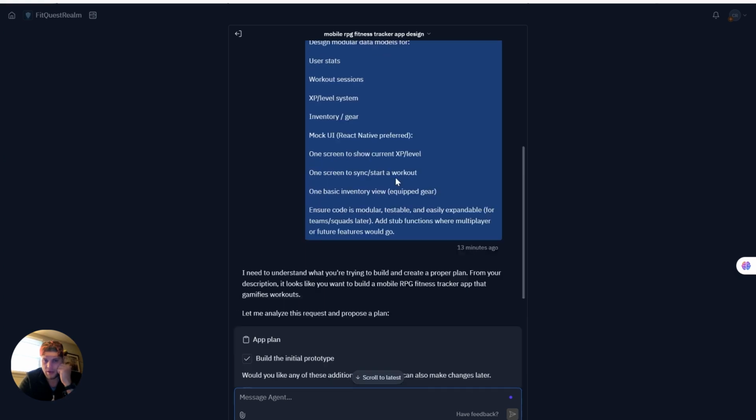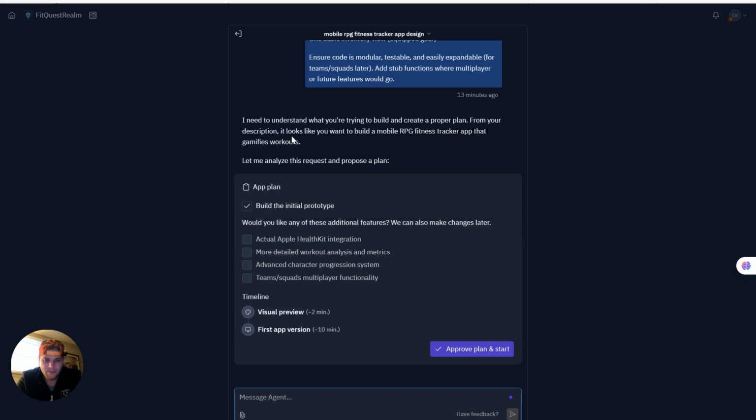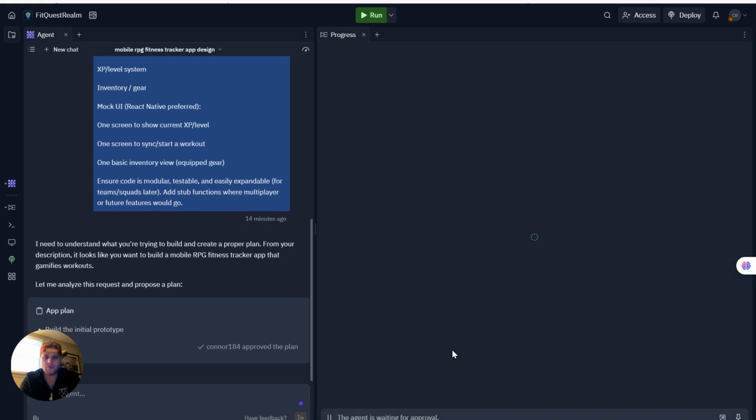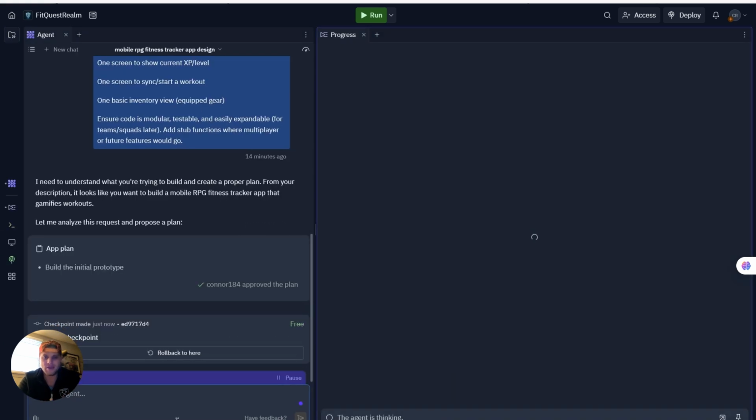So this is the prompt that I put in, and then it's asking me about actual Apple HealthKit. Yes, we do want all of this stuff, but I'm assuming we should probably just go with the prompt, because when you're building an app or really building anything, you don't want to start with all the extra details like the windows and the crown molding. There's nothing to attach them to. You need the framework of the house. So think of an app the same way. We need the framework of that app. So we've got to build the infrastructure of it before we can start adding in all the cool stuff. So we're going to approve the plan, and now it's doing its thing.